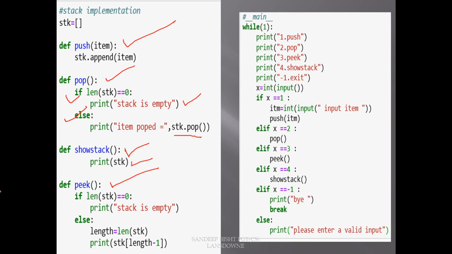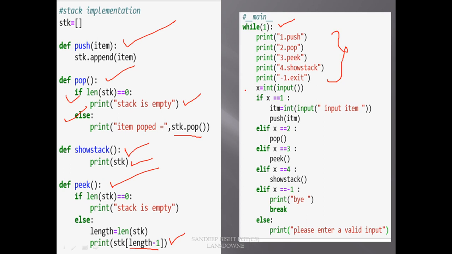So we are just printing this length -1 element of this list. So these are the 4 functions, and here in the main module, as you can see, it is the menu of the functions that I have written here.